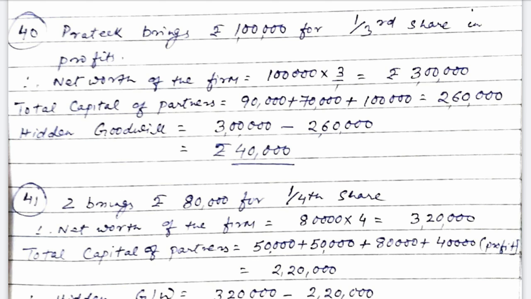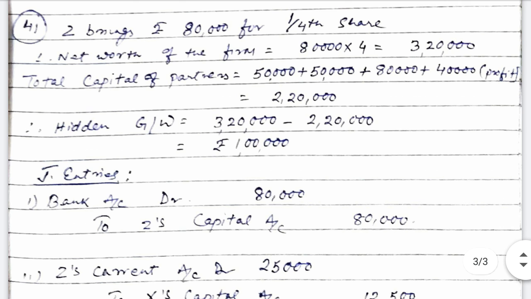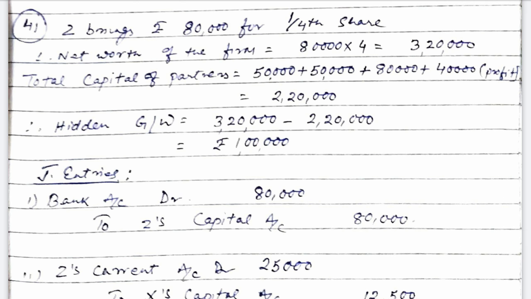So net worth of the firm is capital brought by the new partner 80,000 into 4, which is 3,20,000. Now total capital of partners is 50,000 plus 50,000 plus 80,000 plus 40,000. The profit is also added, since the old partners have a share in the profit. So it is 2,20,000. So hidden goodwill is 3,20,000 minus 2,20,000, which is rupees 1 lakh.